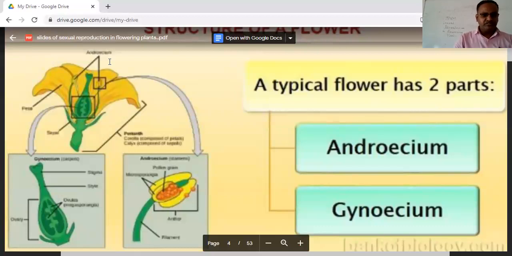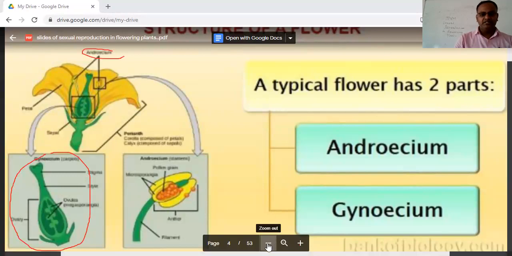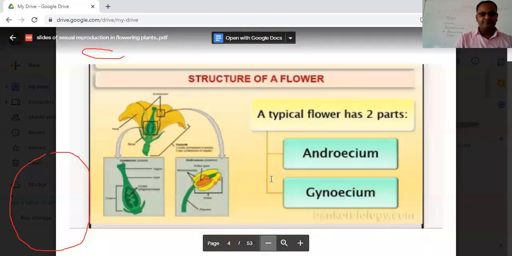And we can see over here in this diagram, this is the androecium, and this part is the gynoecium. Though there is structural detail, we have to do that in our subsequent slides. The sub-part names we will come to later on.